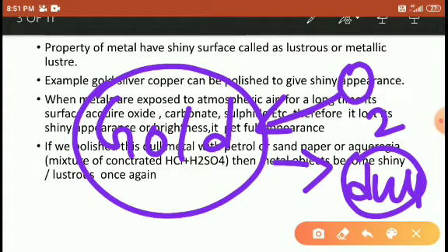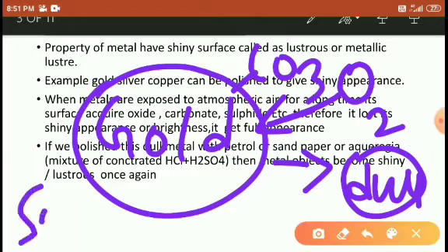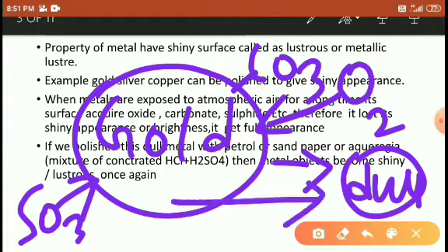Or if the gold reacts with atmospheric carbon dioxide, then also its color becomes dull, or if it reacts with atmospheric sulfide, then also its color becomes dull. So these chemicals, oxygen, carbonate, sulfate, make a kind of chemical bond with gold or some other metals. That's why the brightness of gold goes on decreasing.